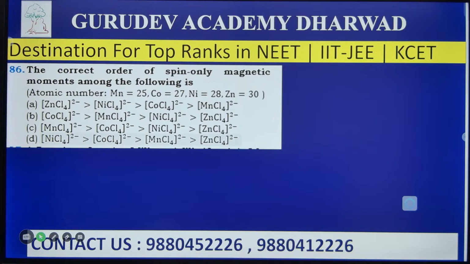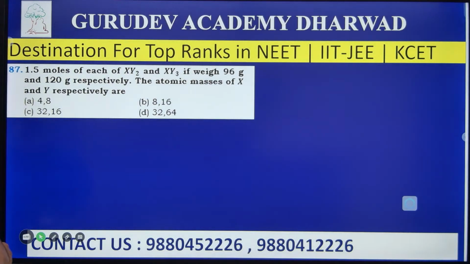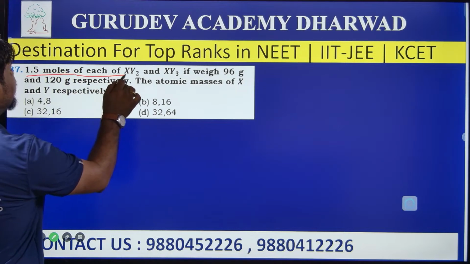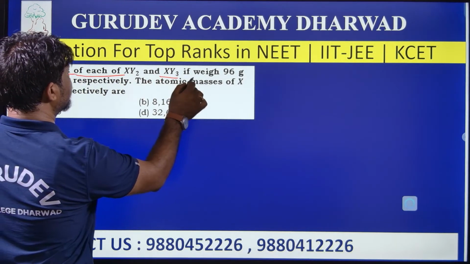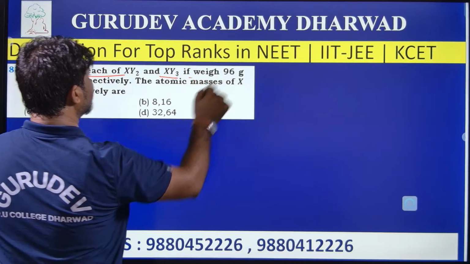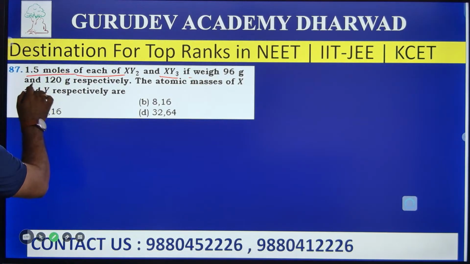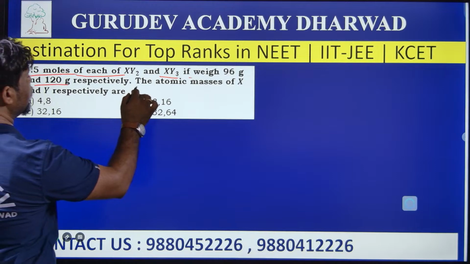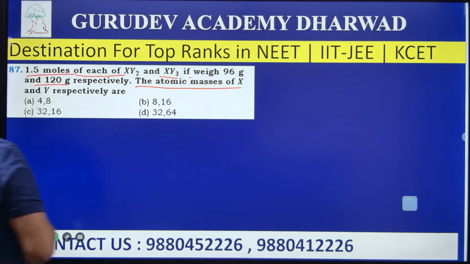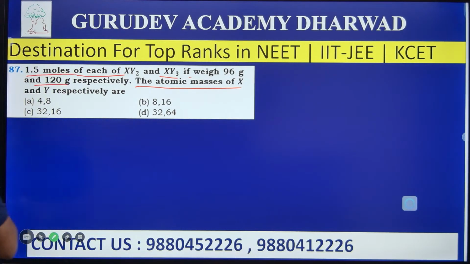Well, go to the next problem then. 87. 1.5 moles of each of XY2 and XY3 weigh 96 gram and 120 gram respectively. The atomic masses of X and Y respectively. So here we need to calculate the atomic mass of X and Y respectively.